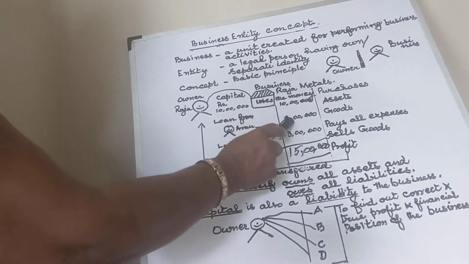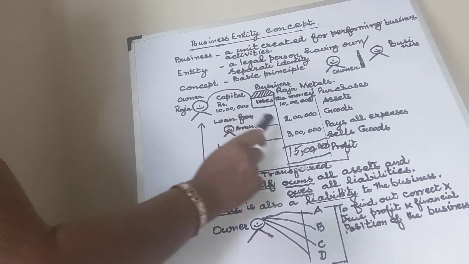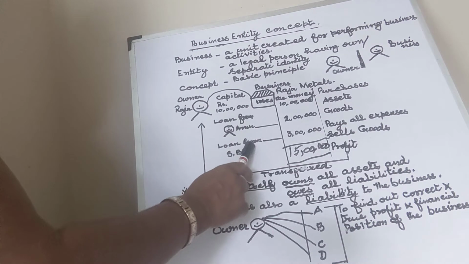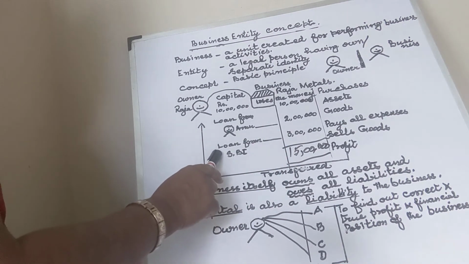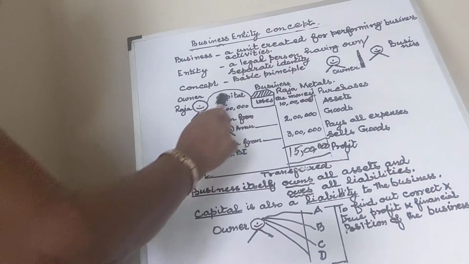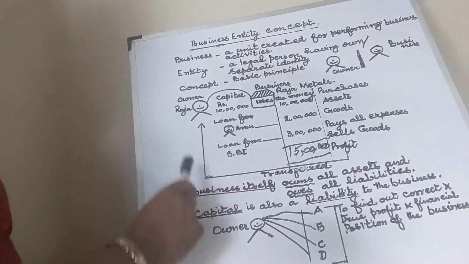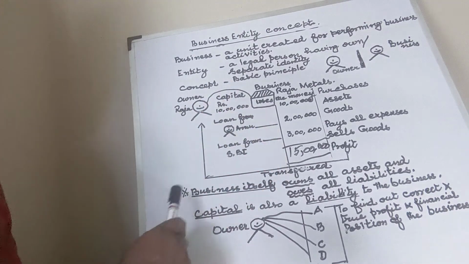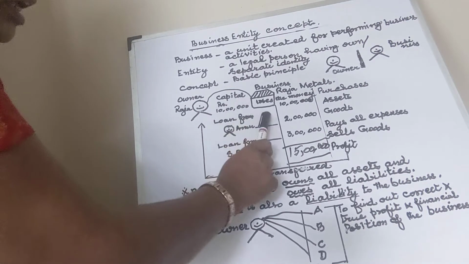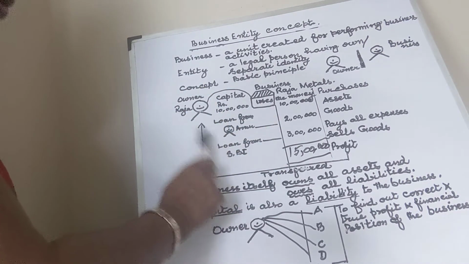So the duty of the business is to return the money to Arun. And will the bank leave him? No. The business has to refund the loan taken from SBI. So these are all called liability: the obligation, duty and responsibility of the business to return all the money which it took from the owner as well as outsiders.